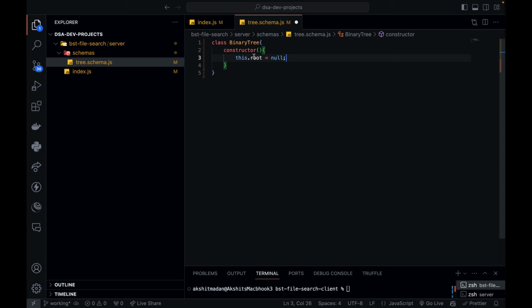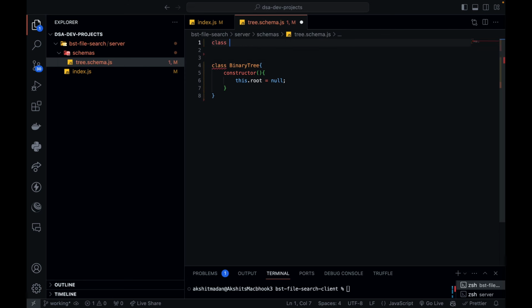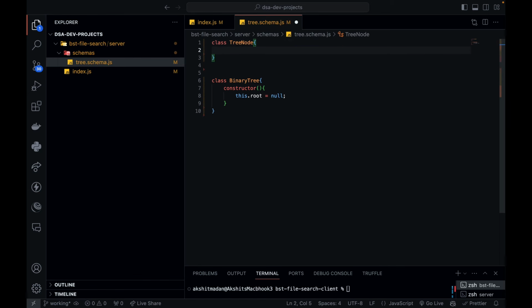Now before we proceed with the binary tree class, I have to create another class for my tree node. Node means entity. It can be a root entity, or a child entity. So I'm creating a node, let's call it class TreeNode. Now every node of my binary search tree is going to have certain values, so for this class also, let's define a constructor.